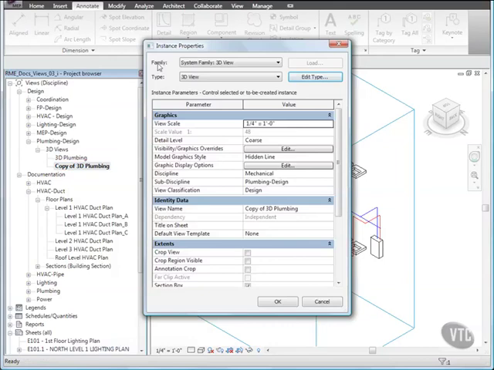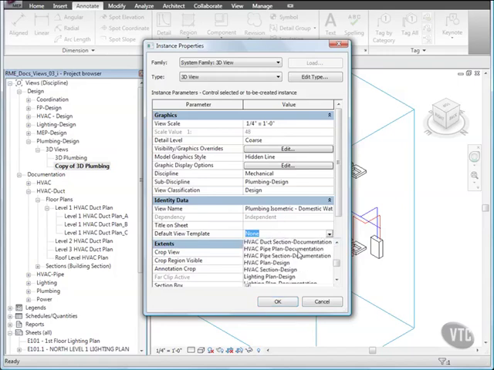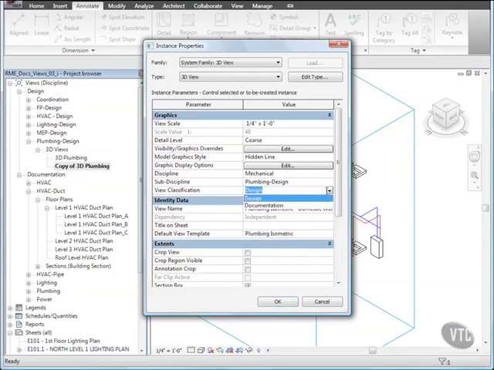In the Instance Properties dialog, under Identity Data for View Name, type Plumbing Isometric Domestic Water. For default view template, select Plumbing Isometric, and under Graphics, for View Classification, select Documentation, and for Subdiscipline, select Plumbing, and click OK.